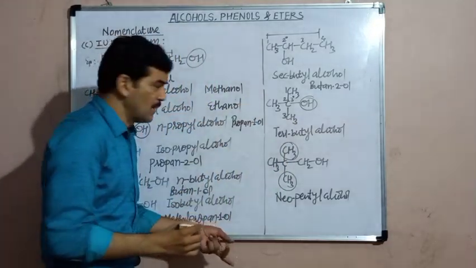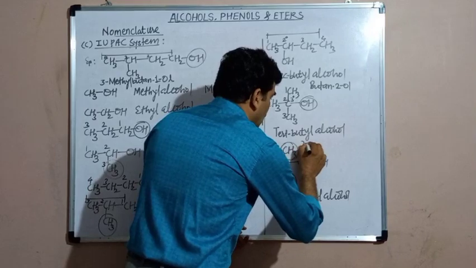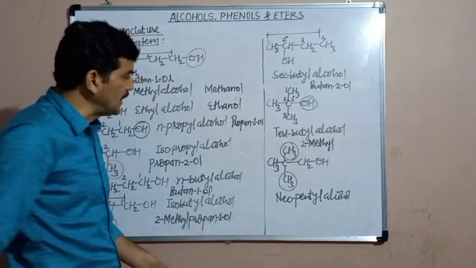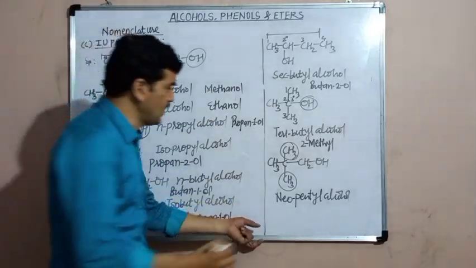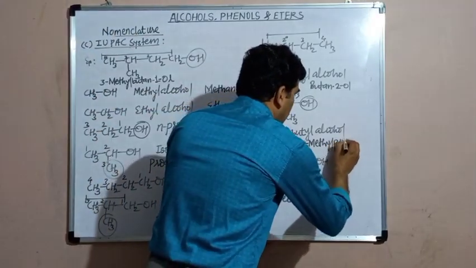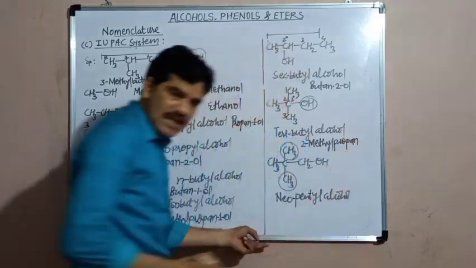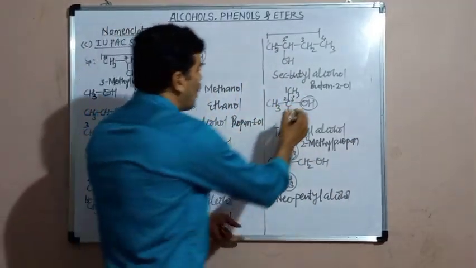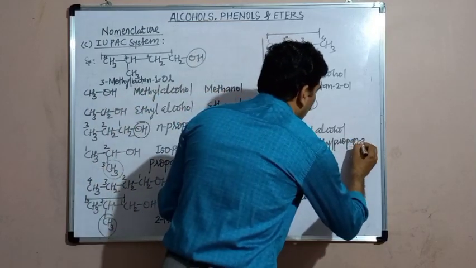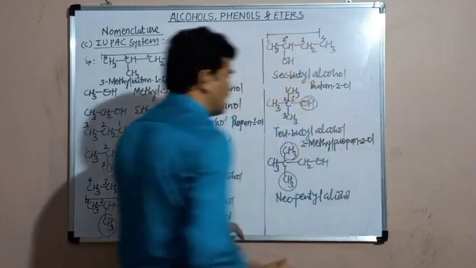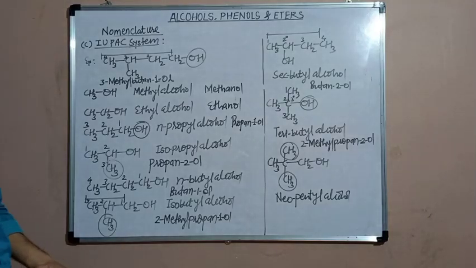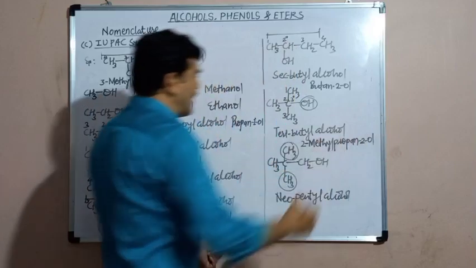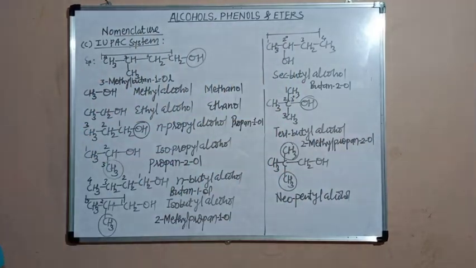First of all, write the position of the branch, 2. The name of the branch is methyl. Then the name of the parent alkane is propane. The ending E is removed, the position of the OH is 2, and the new suffix is OL. Therefore, its IUPAC name becomes 2-methyl propane 2-OL. This is the IUPAC name of tertiary butyl alcohol.